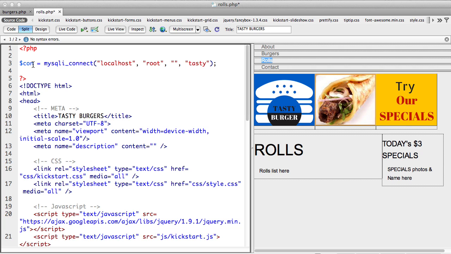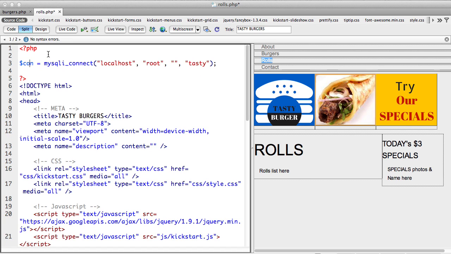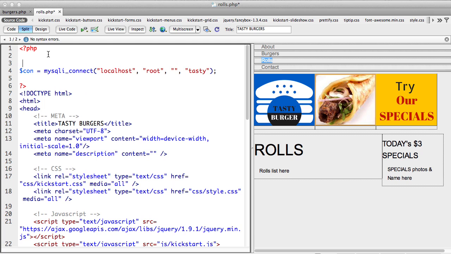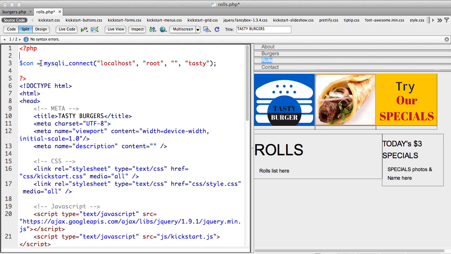Try to understand this. This is a variable. This is the same as, in JavaScript, we used to say var console. In PHP we say $console because that becomes a variable. So the $ sign says this is a variable. This variable is going to hold the connection, all the connection information.